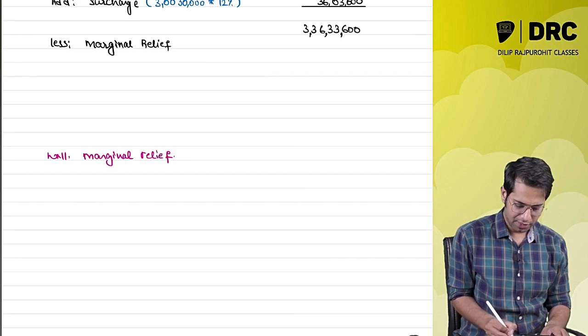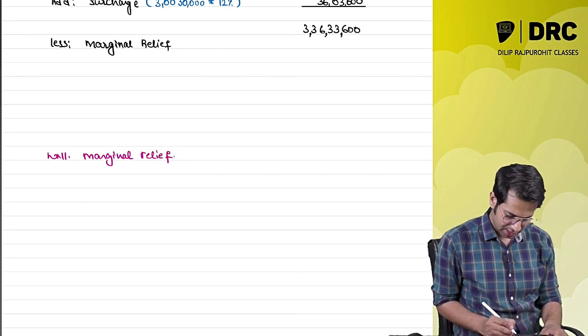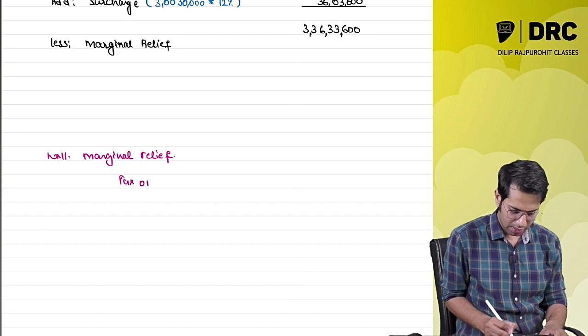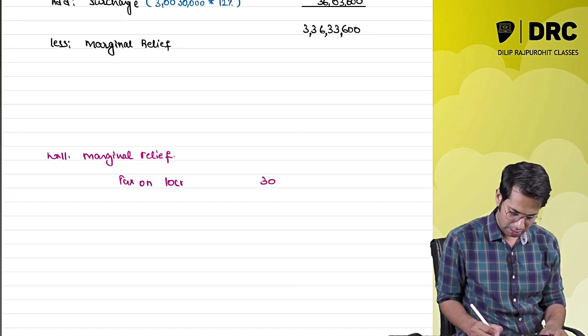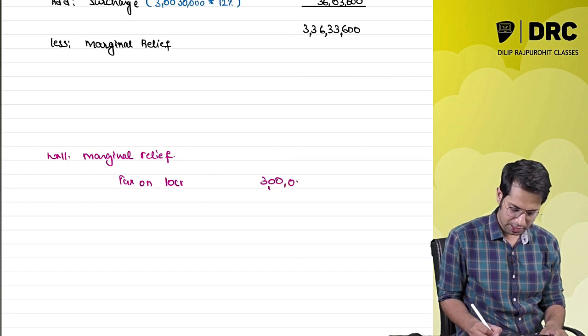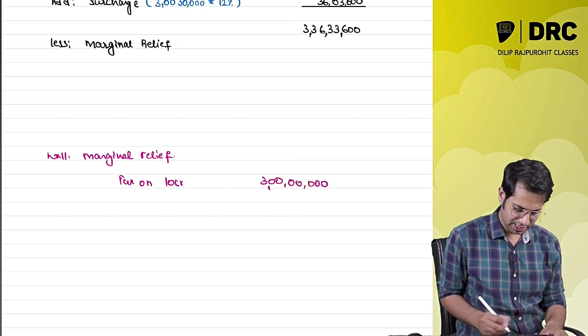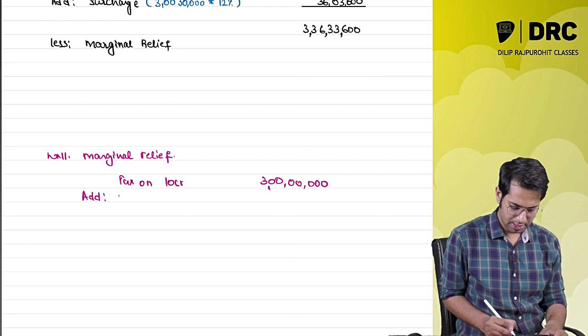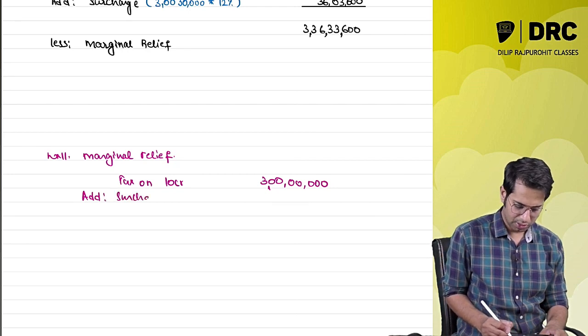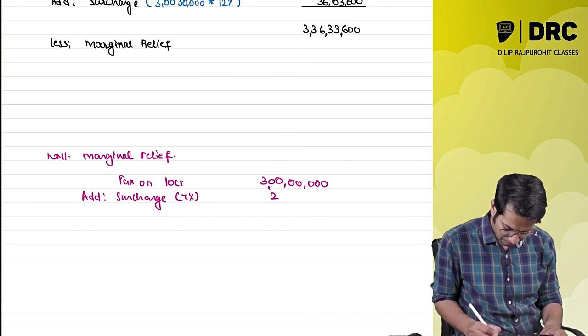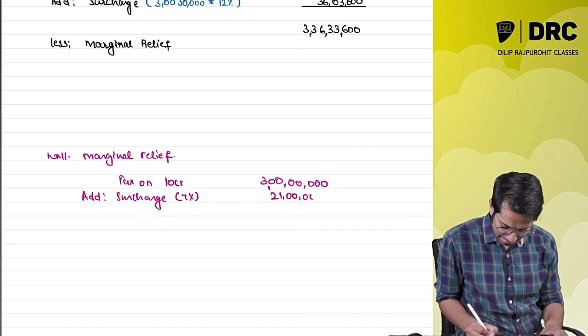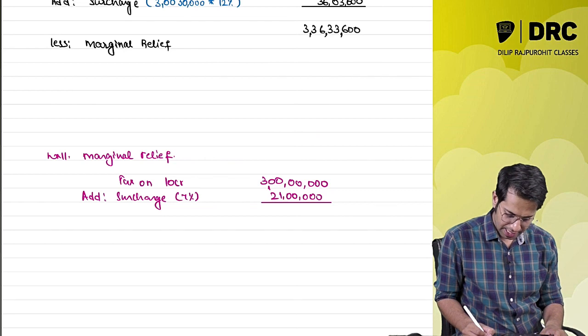Tax on 10 crores comes to 3 crore rupees, because the tax rate is 30%, plus surcharge on 3 crore rupees at 7%, 21 lakhs.